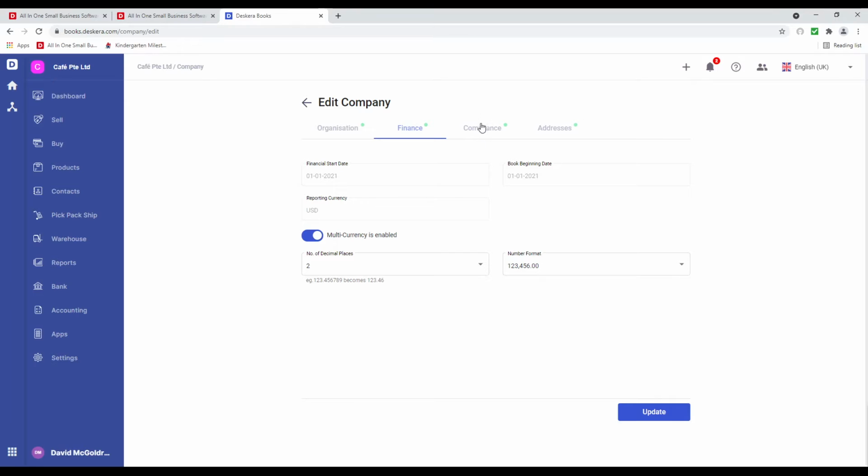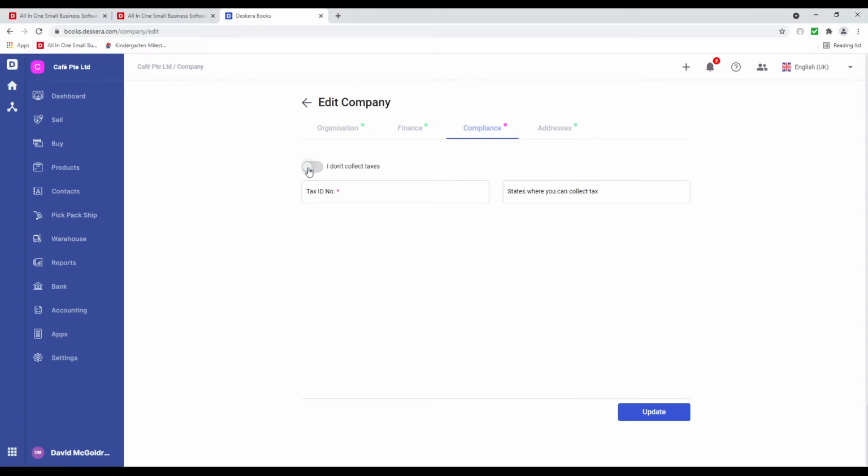And then compliance. So each country will have a different compliance. So this is, for example, the US. So this is where you can activate I don't collect taxes. You can put in your tax ID and the states where you do collect taxes. But each country is different, and we have different videos on different statutory compliances. You can check them out on YouTube.